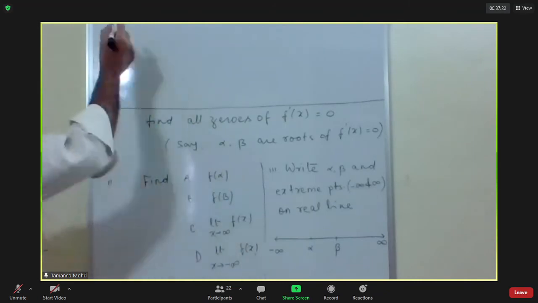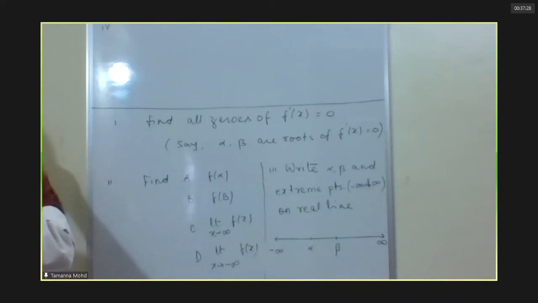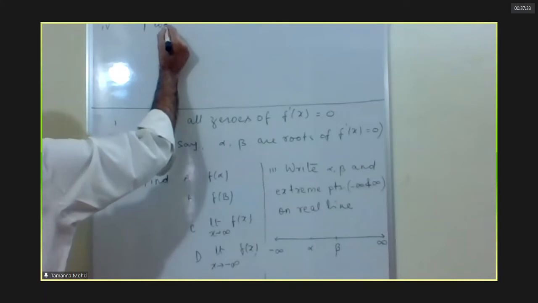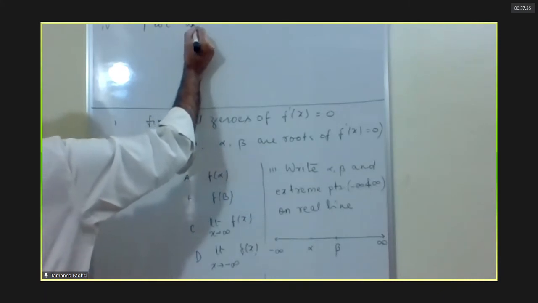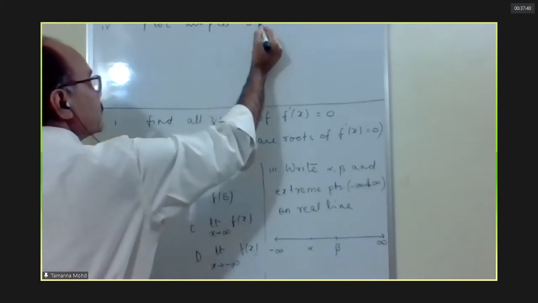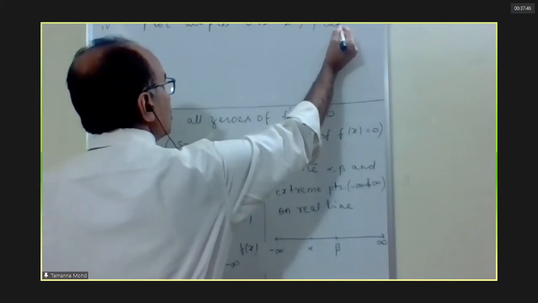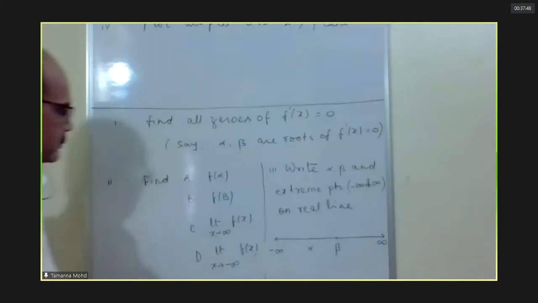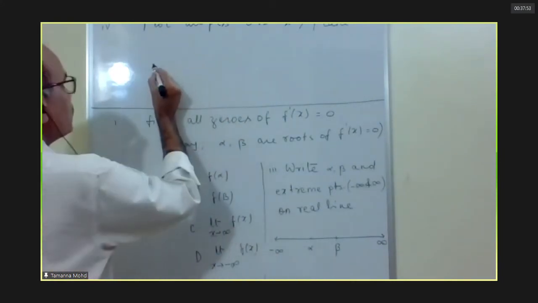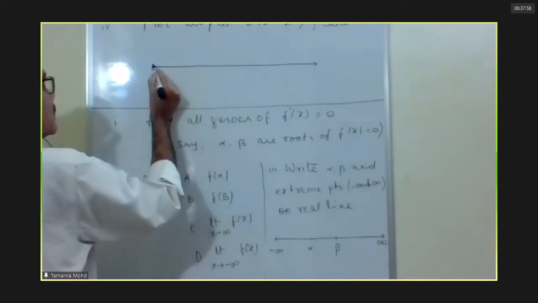Now, fourth step: plot all points on the XY plane. What is the meaning of this? This is the real line.